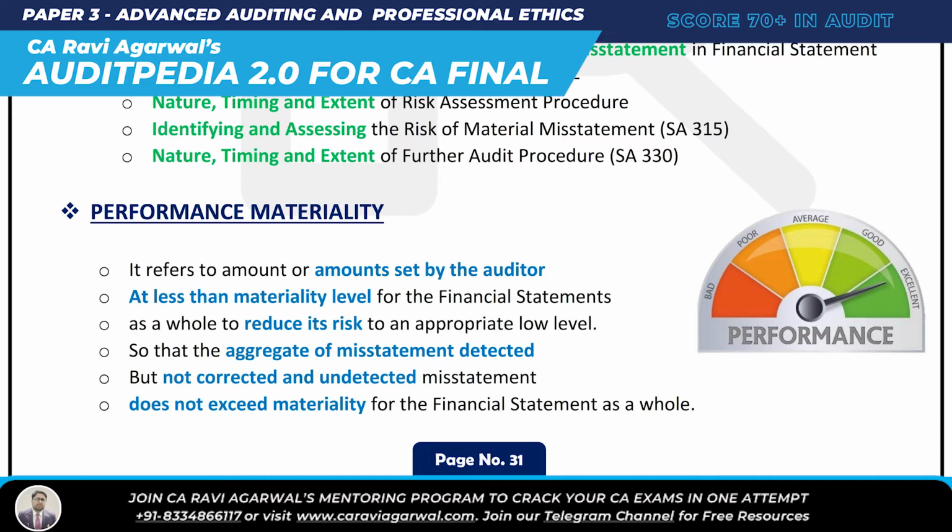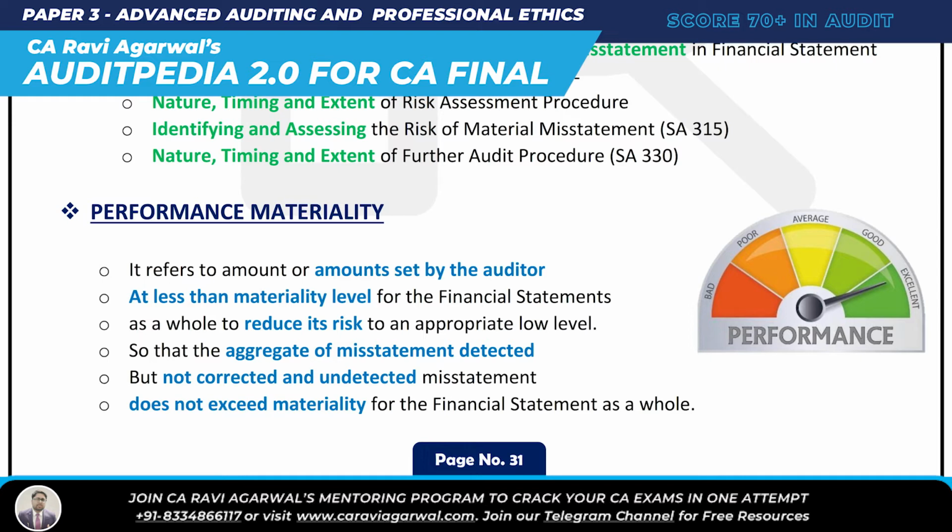It refers to the amount set by the auditor at less than the materiality level for the financial statement. Why? So that we can reduce the risk to an appropriately low level, so that the aggregate of misstatements detected but not corrected and undetected misstatements does not exceed the materiality level. Even if that undetected, uncorrected misstatement is aggregated and becomes material, it will not exceed the